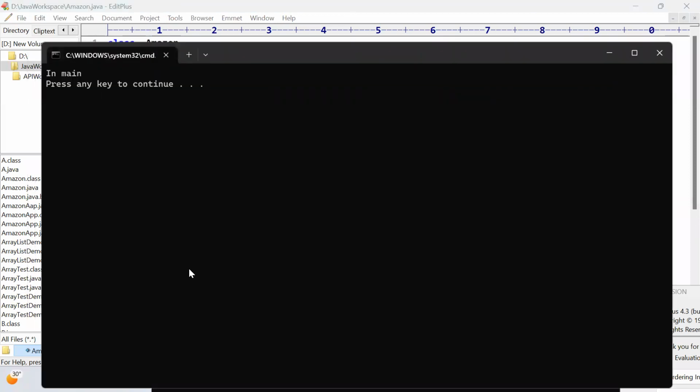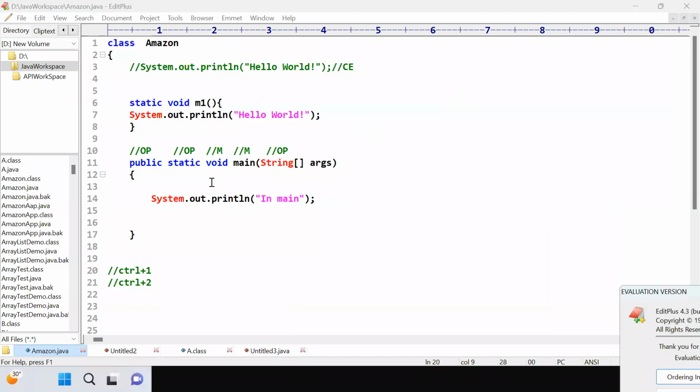Yes, Sarita, tell me. So Mohit, you told us these public keywords are optional. Does that mean if we don't write them, the code will still work, or do we need to replace them? For the main method we will use this. But for a user defined method, while creating it, these are optional. This is also optional here. Let's see what happens if you remove it.